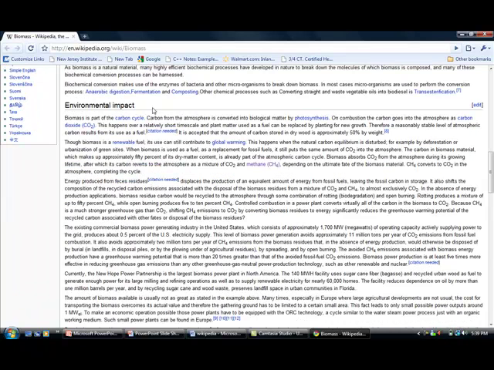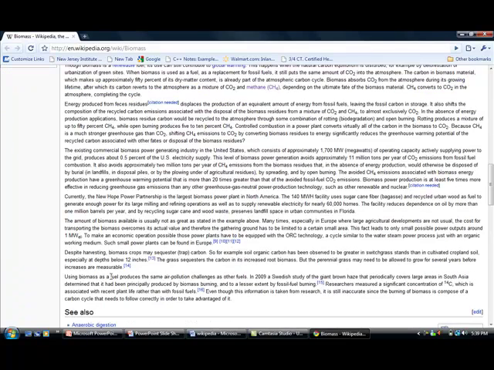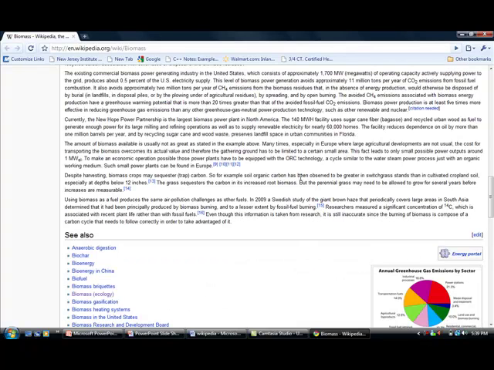This is the environmental impact subtopic that was previously there. Here I give some comments about the things that I fixed. Here they say that using biomass as a fuel produces the same air pollution challenges as other fuels. To that I gave an explanation saying that even though this information is taken from research, it is still inaccurate since the burning of biomass is composed of a carbon cycle that needs to be followed correctly in order to take advantage of it.